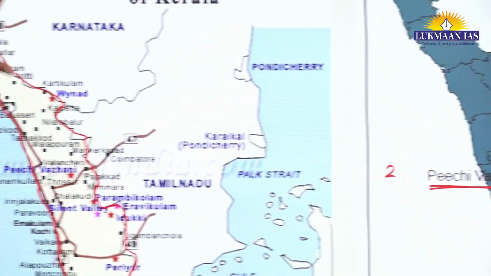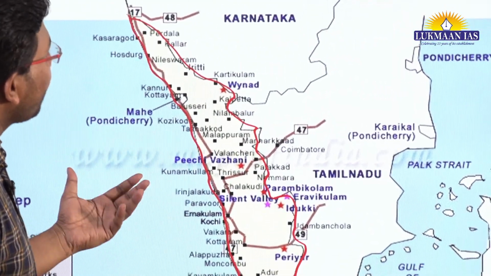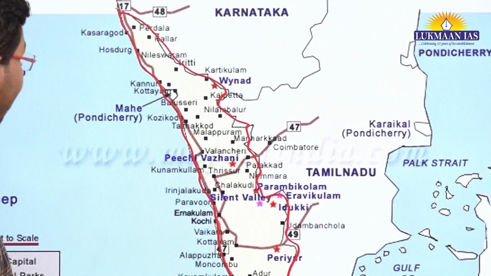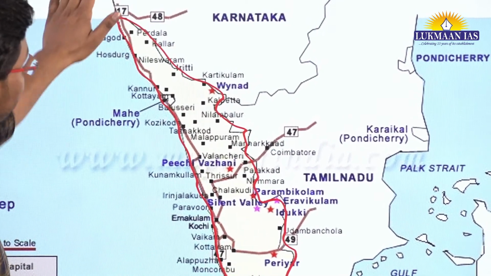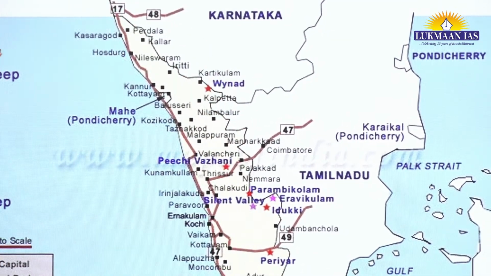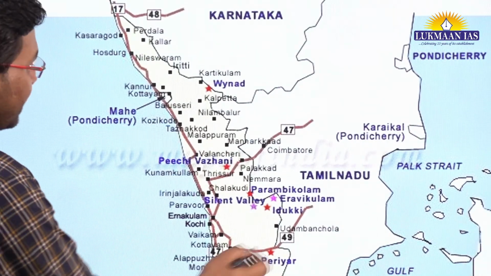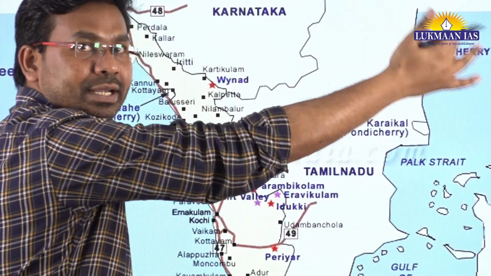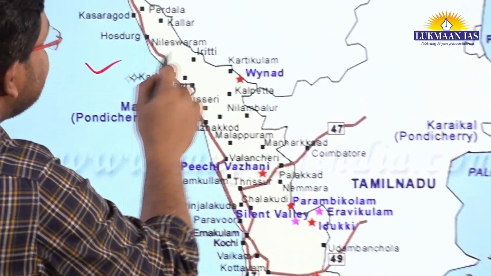Apart from this, if we look into this particular map that shows the national parks and wildlife sanctuaries in the state of Kerala, these are located in this map as well. The wildlife sanctuaries that we located in the previous map are listed in this map also.